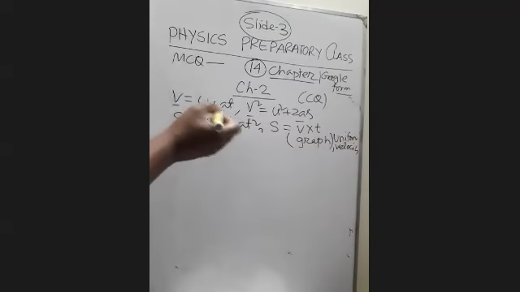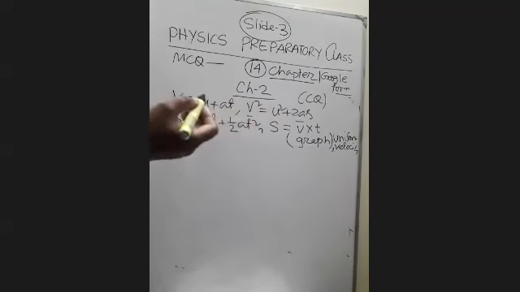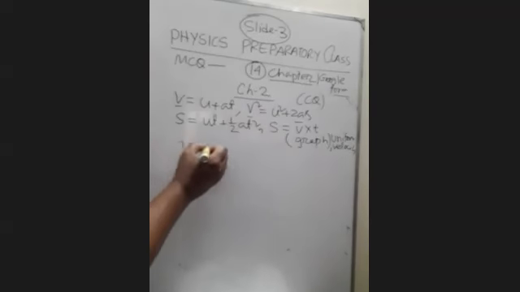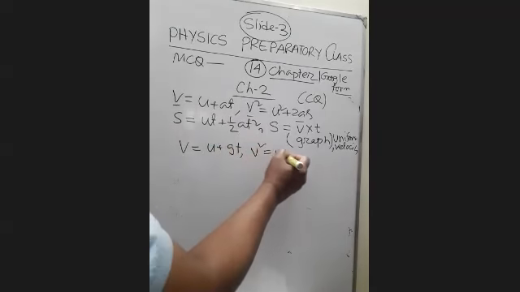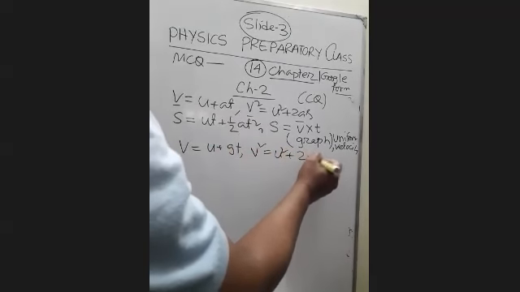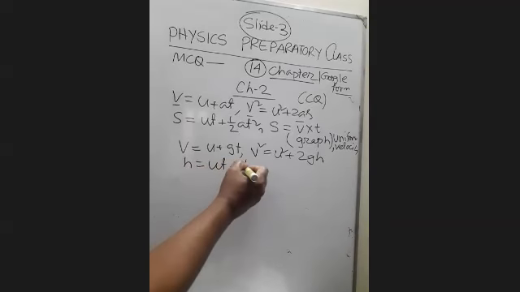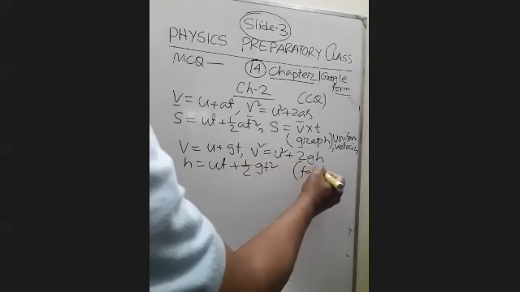So again, V equal to U plus AT, V square equal to U square plus 2AS, and S equal to UT plus half AT square. We can also write it as V equal to U plus GT, or V square equal to U square plus 2GH, and H equal to UT plus half GT square for falling bodies.